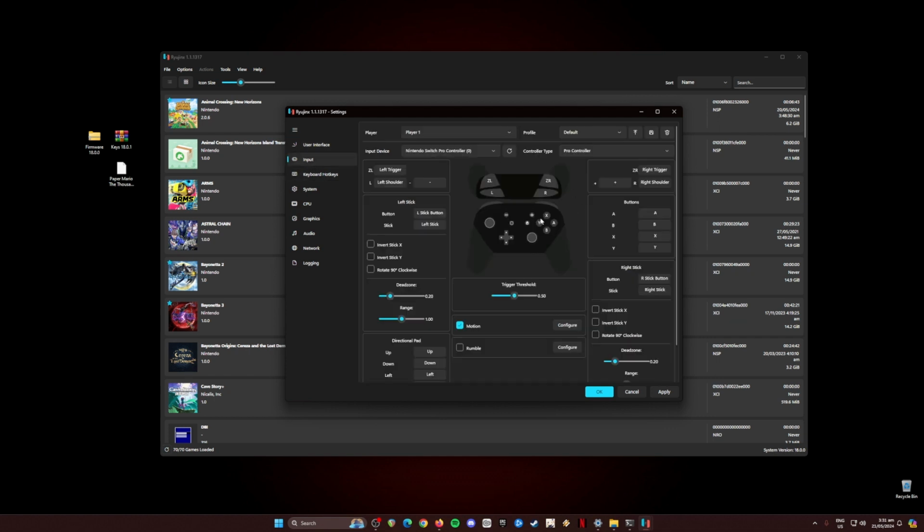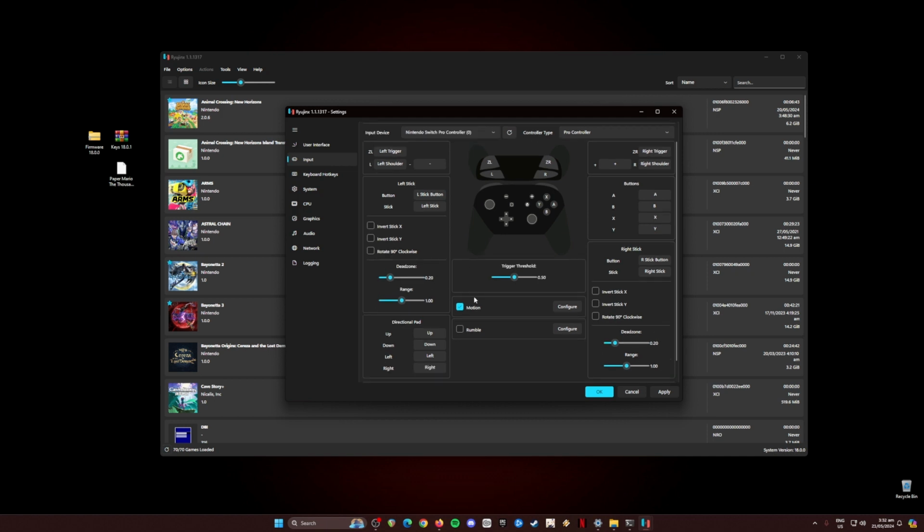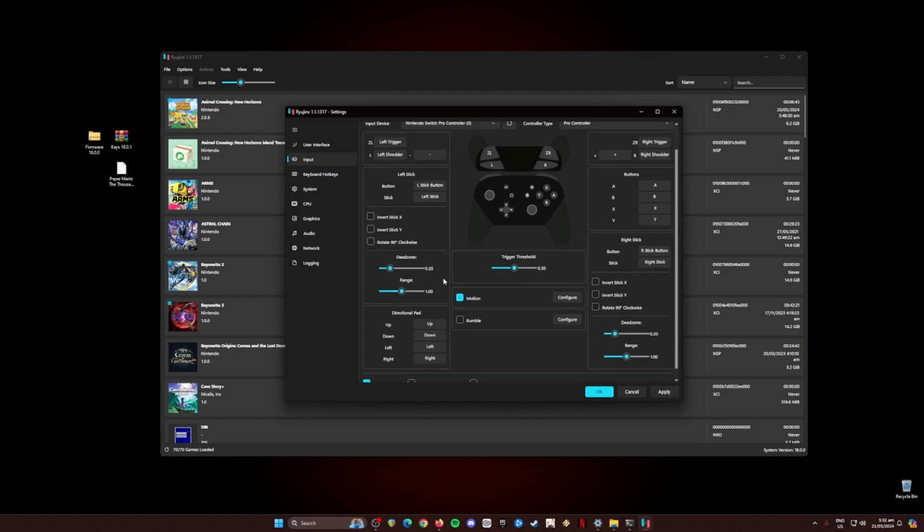Once done, go to Input. So mine, I have connected my Nintendo Switch Pro controller here. They are mapped the same as a Pro controller. So if you have other controllers such as an Xbox or PlayStation controller, connect them here and map them up according to your liking. The dead zone should be at 0.20 or 20% so that there'll be no drifting on your controller when you're playing games. So be sure to change that, okay?